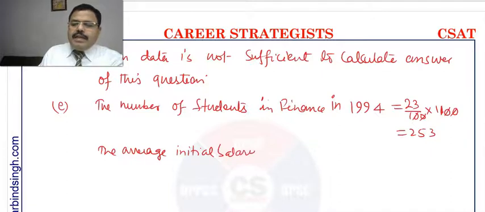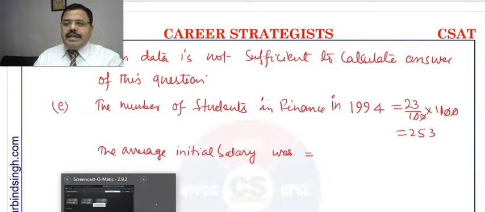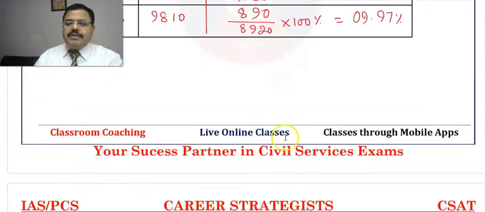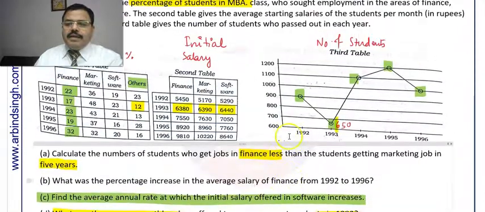Their average initial salary was how much? You can again refer to the table. The initial salary average offered in finance in 1994 was 7550, and in software it is 7050.